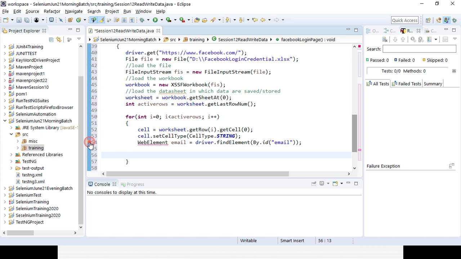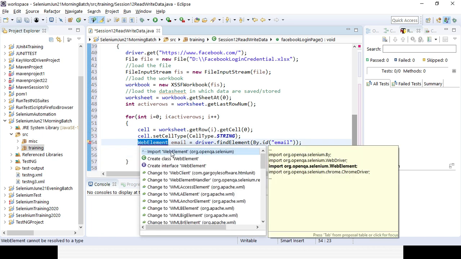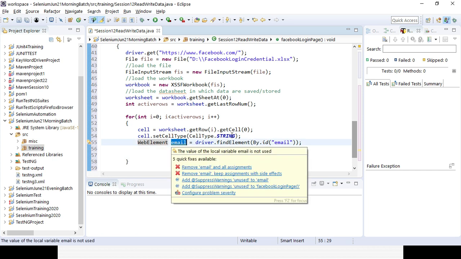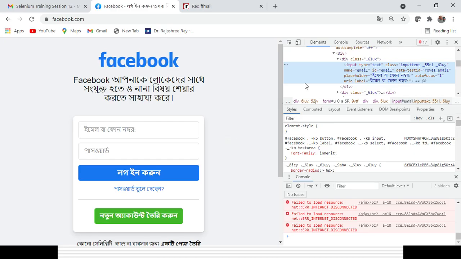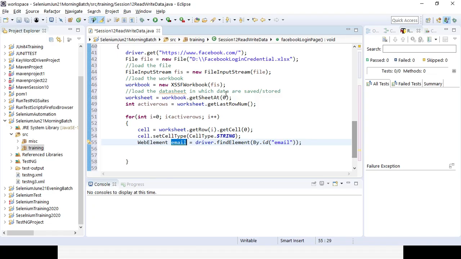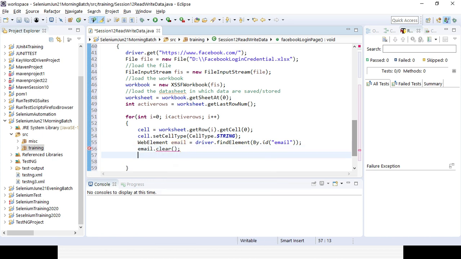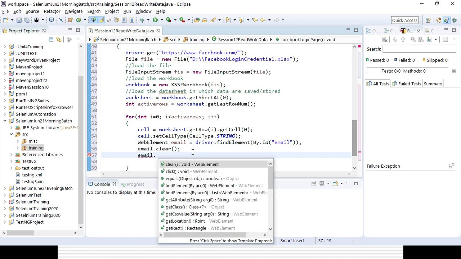So I need to import the WebElement class here. So that is where I want to add the data. Every time I will be adding the data and clearing it here. So let's first clear it, so that I don't keep any default data. Email dot clear. Then email dot sendKeys.